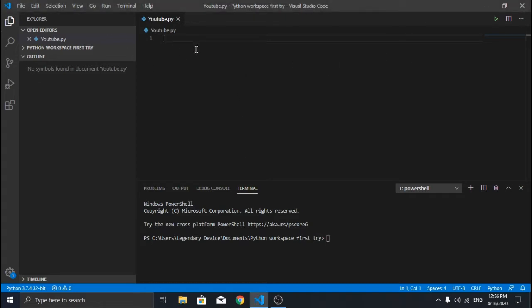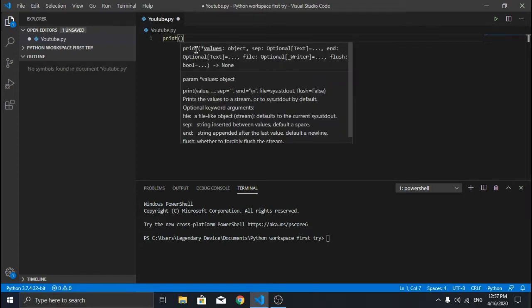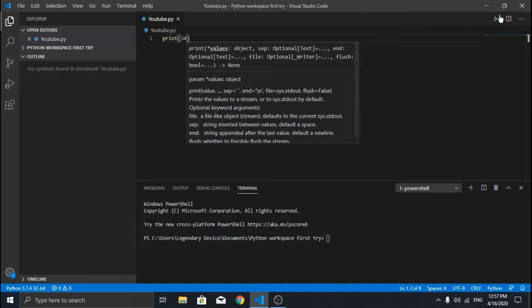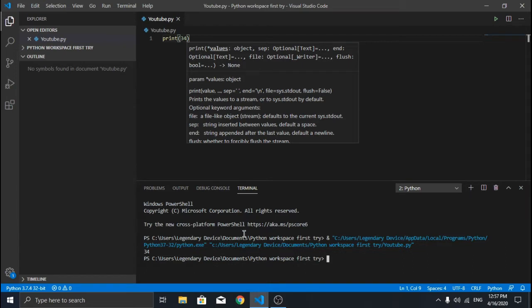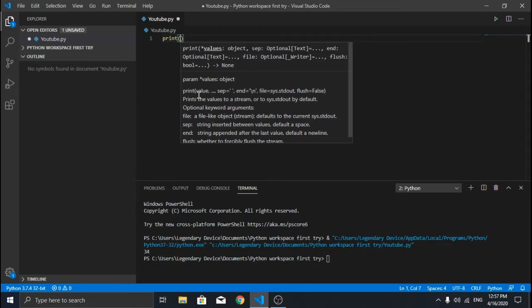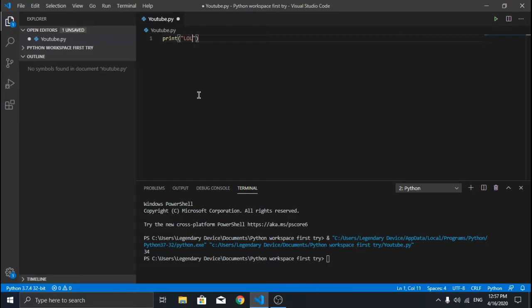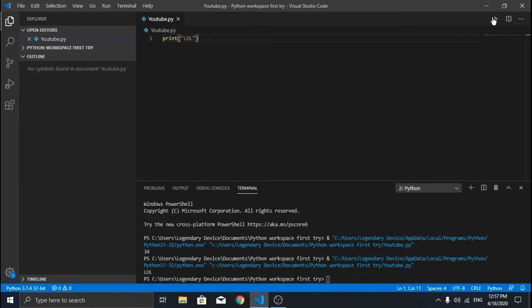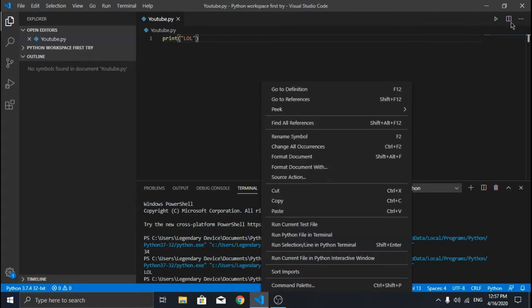So I'll start with print and let's try numbers. Okay, a string. I hope there is a shortcut for running the script instead of always going here. I don't know.